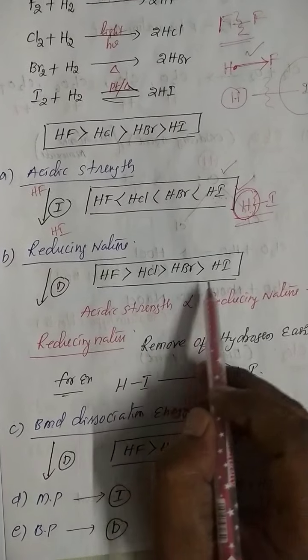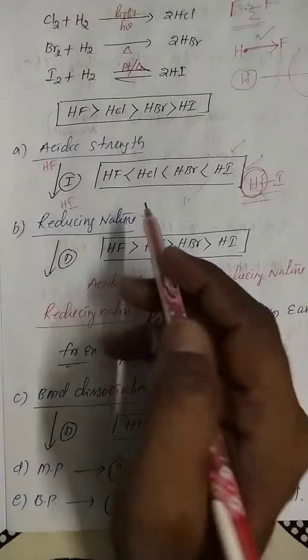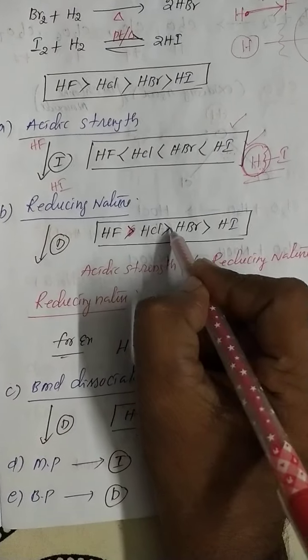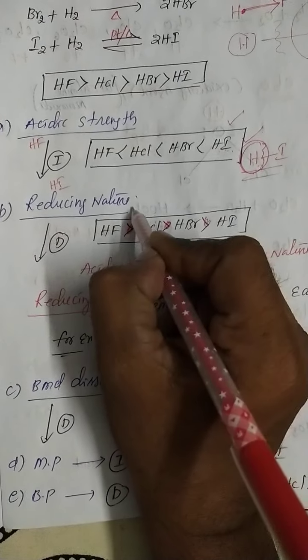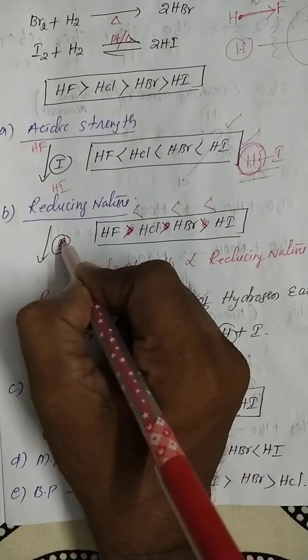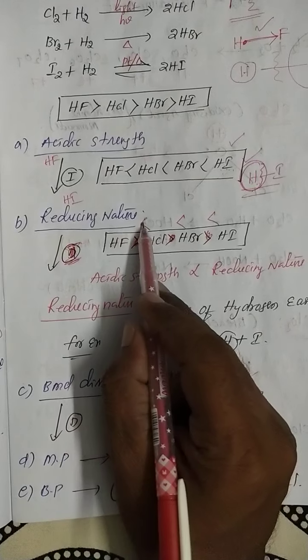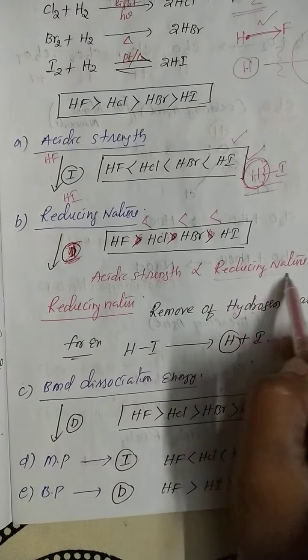Sorry, one second. Okay, student, just change here. The sign should be changed. Here same, so here also increases. So acidic strength is directly proportional to reducing nature.